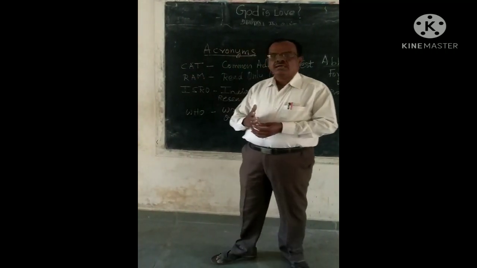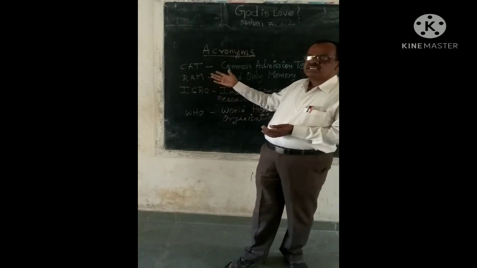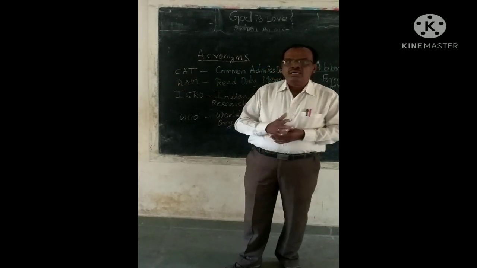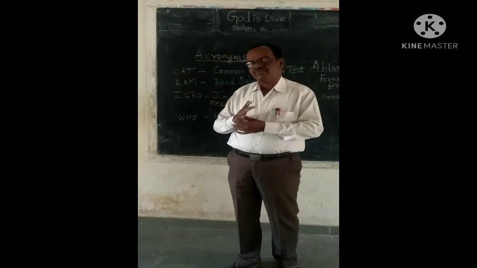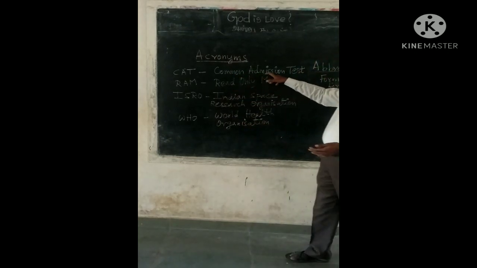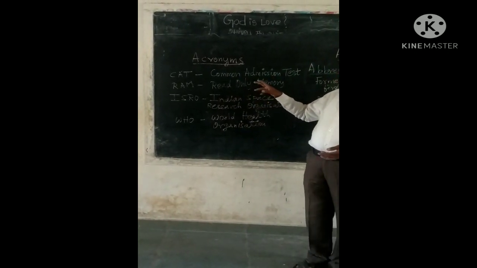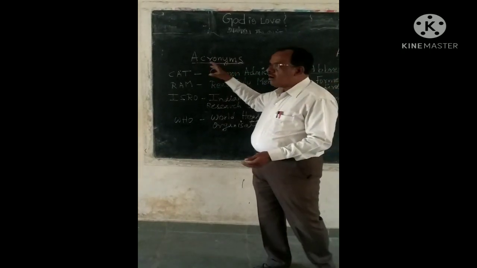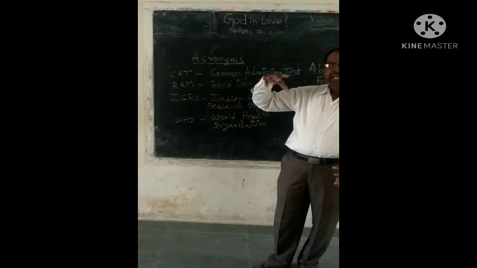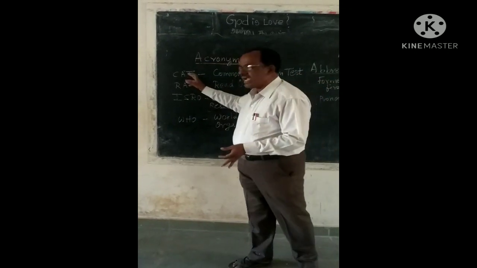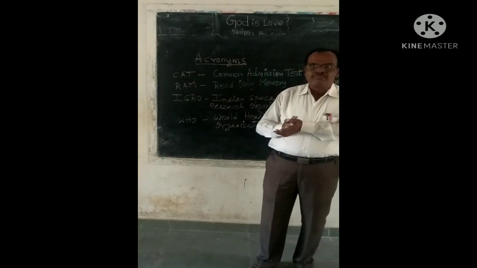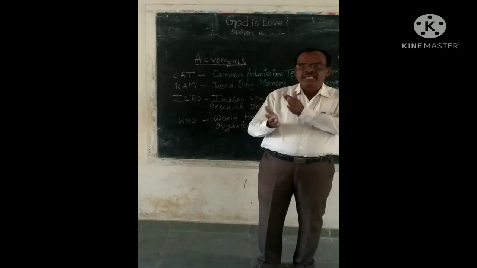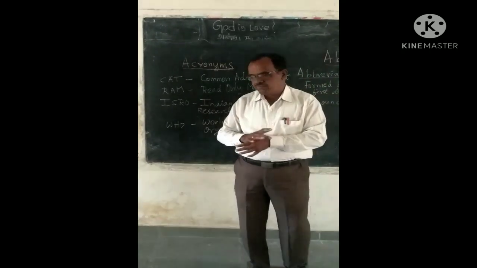CAT. We are already aware CAT means cat, but there is an abbreviation for how this CAT is formed. Common Admission Test. C for Common, A for Admission, and T for Test. All these three alphabets make a separate word CAT. So an acronym is formed again from taking the first alphabet of each word, but it becomes a word by itself.